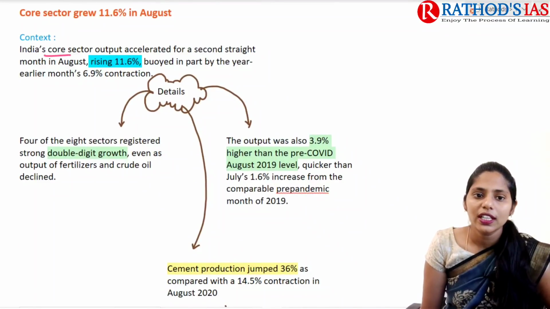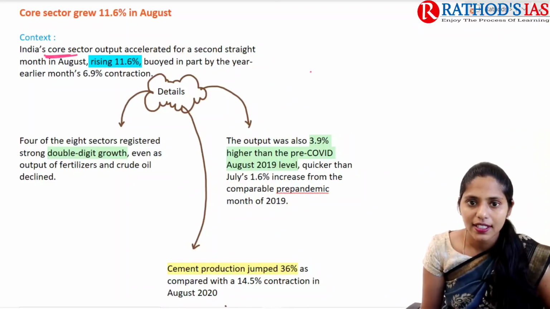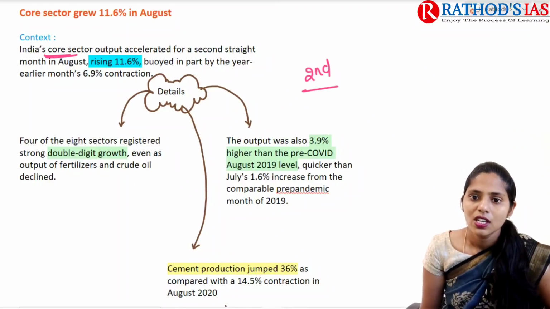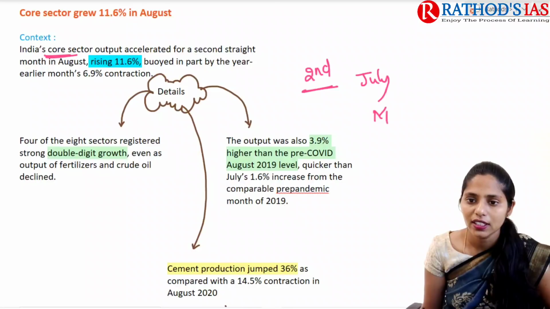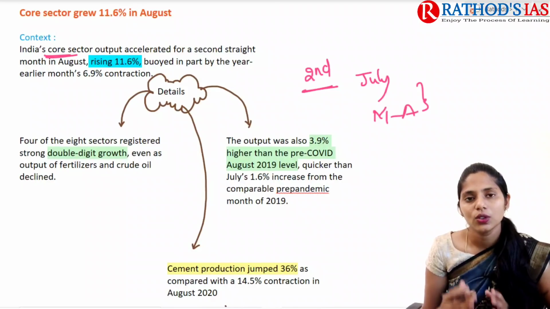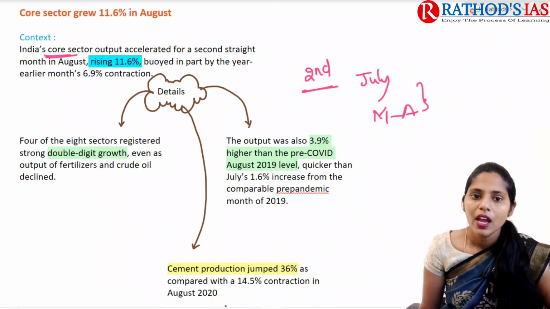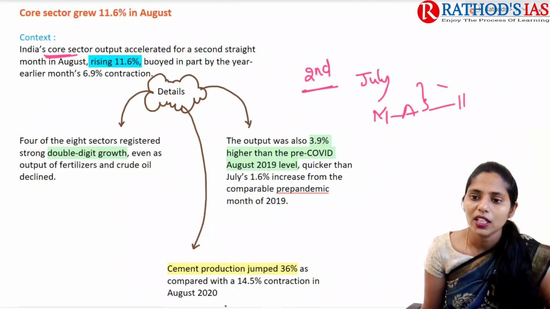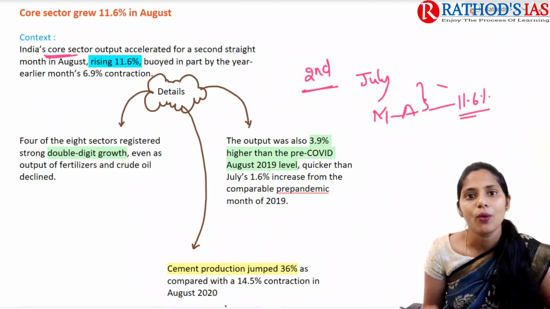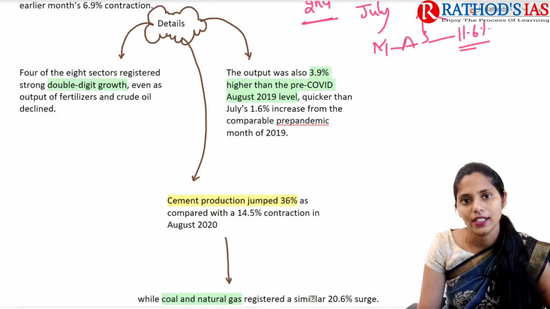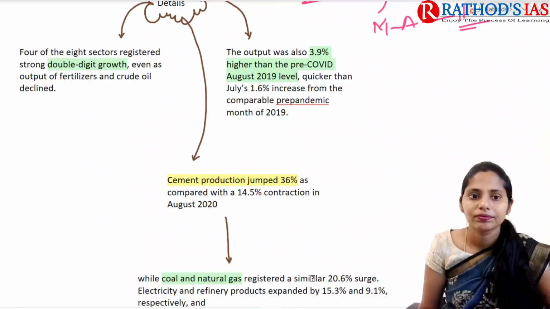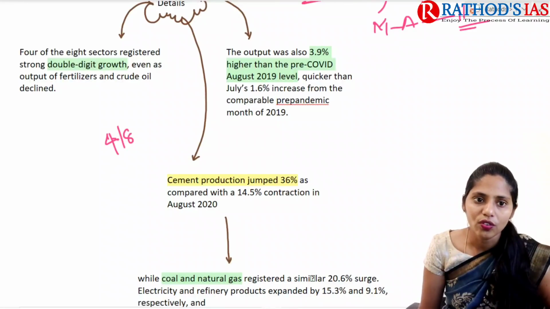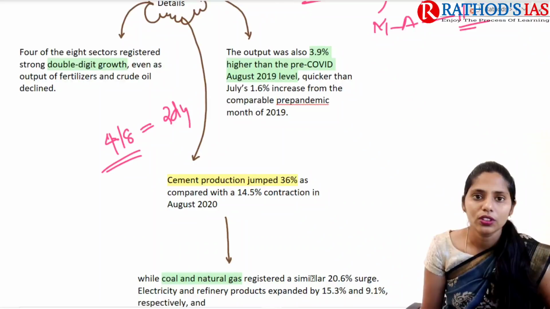India's core sector output accelerated for the second straight month. In July and in the month of August we saw growth in this core sector, and in August there is a growth of about 11.6% recorded. If you see some details, 4 out of 8 sectors registered double digit growth.